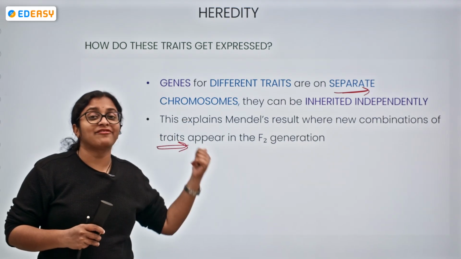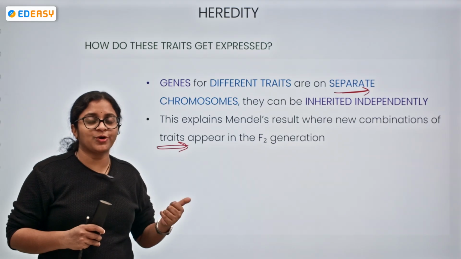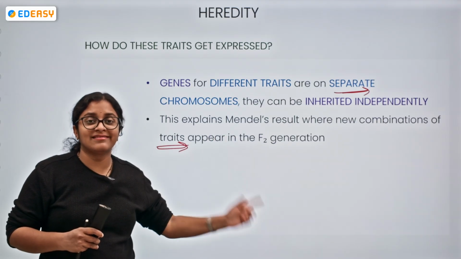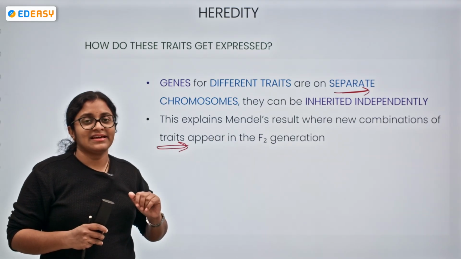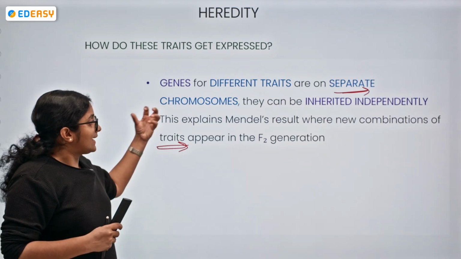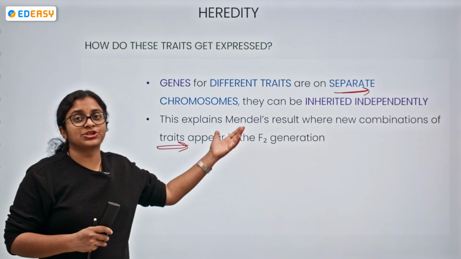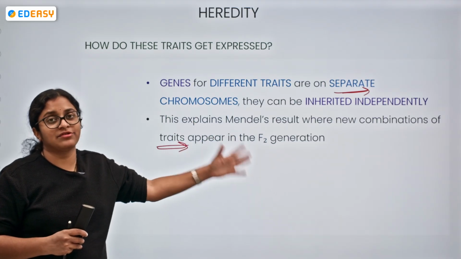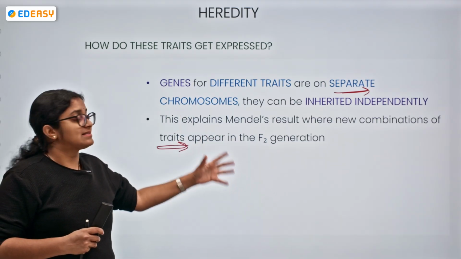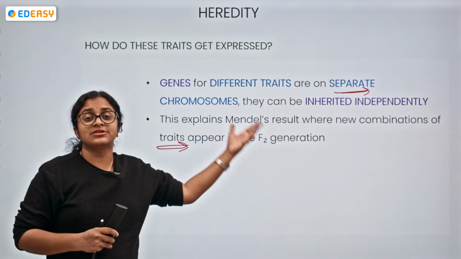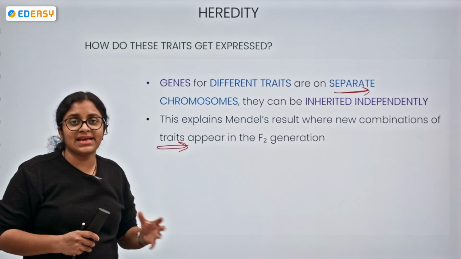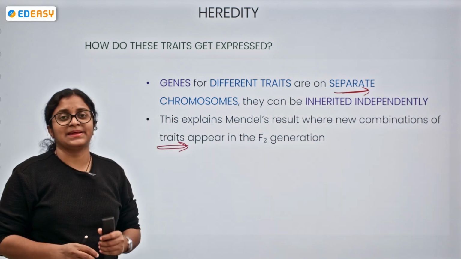But no, we have got a new combination. What is that new combination? Tall plant with a green seed. So the new combination of traits appearing in the F2 generation is because the genes for different traits, present on separate chromosomes, are inherited independently.